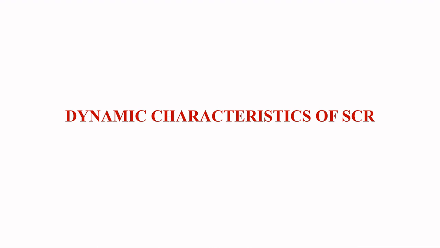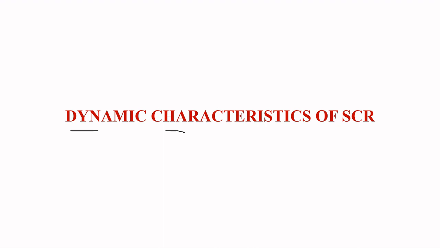Now we are going to discuss the dynamic characteristics of SCR. Before going to the characteristics, first we have to know the meaning of dynamic characteristics. Dynamic is nothing but variable. The characteristics which are not constant with respect to time are dynamic characteristics.